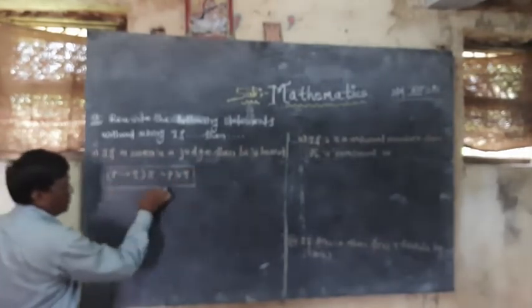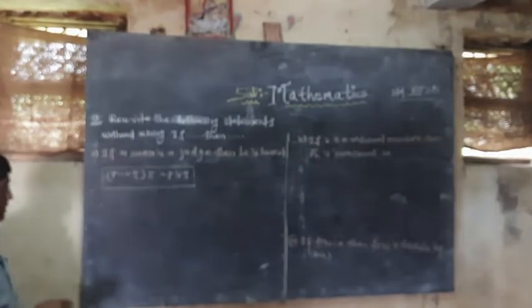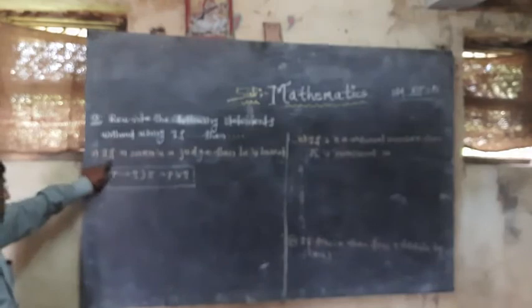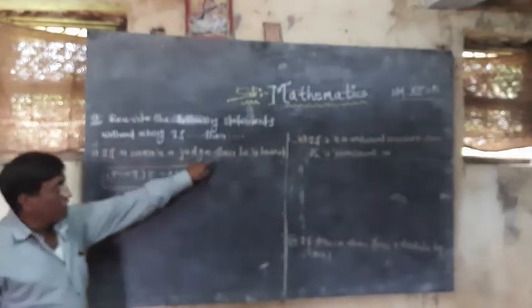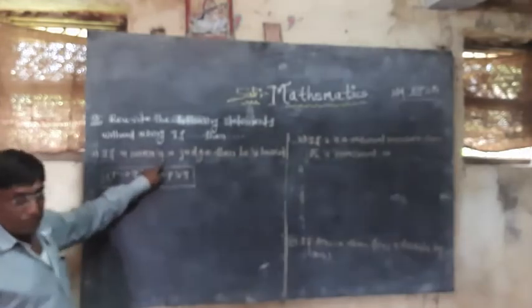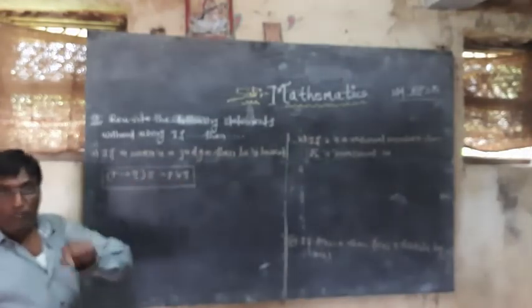Okay. So how to write the answer? First of all, this is the first statement: if a man is a judge, then he is honest. So this is the verbal form. Now I will convert it to the symbolic form first.